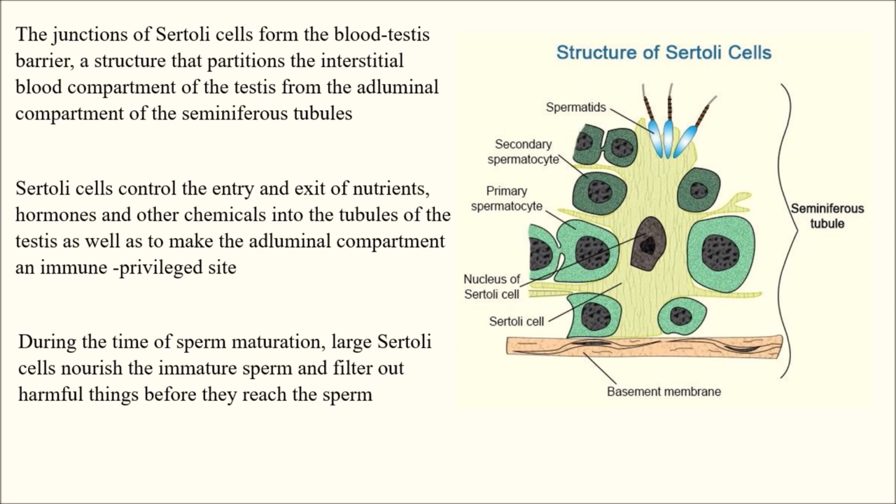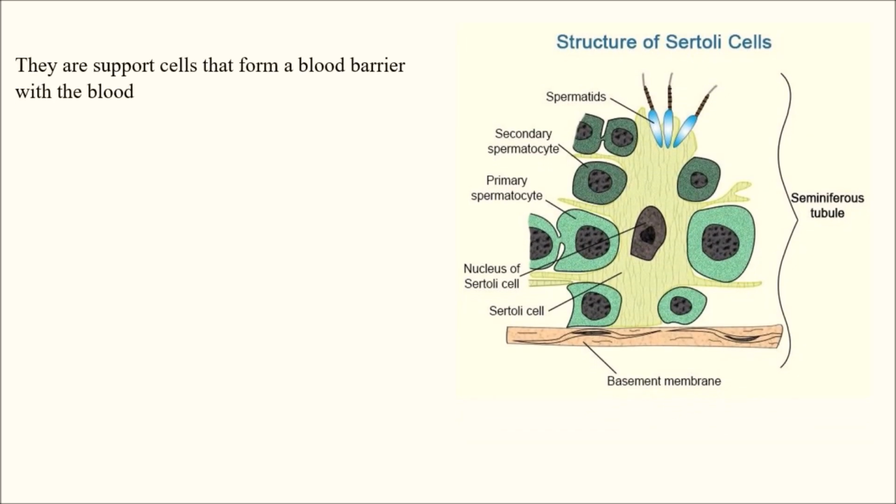Another function is that they support cells that form a blood barrier with the blood. So they help in making a barrier with the blood.